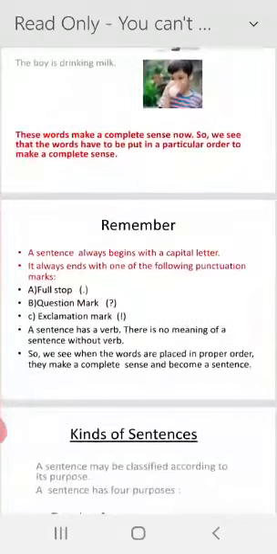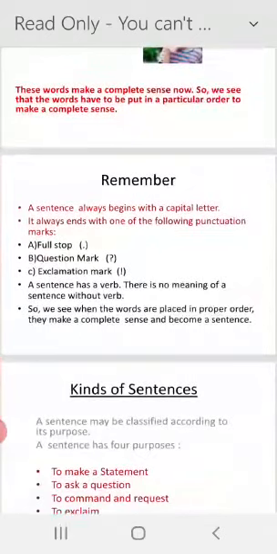So there are some tips to remember. A sentence always begins with a capital letter. It always ends with one of the following punctuation marks. Number 1 is full stop, question mark, exclamation mark.